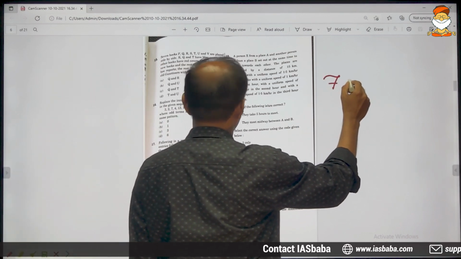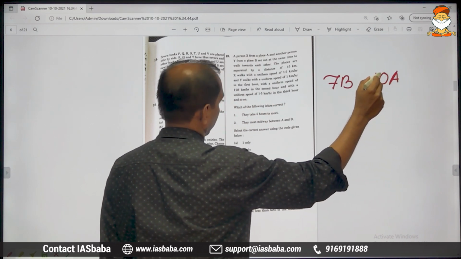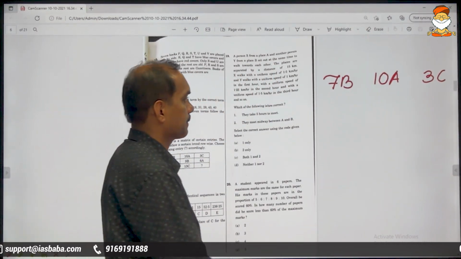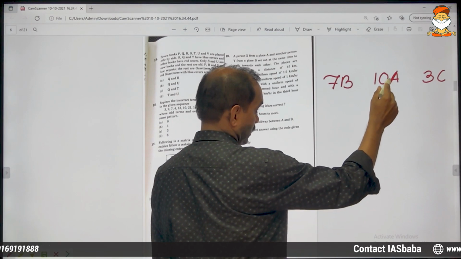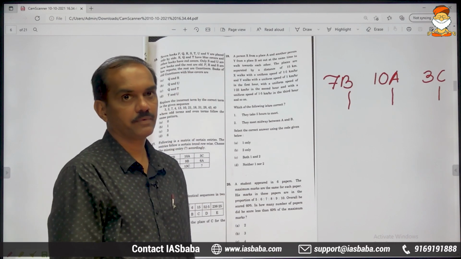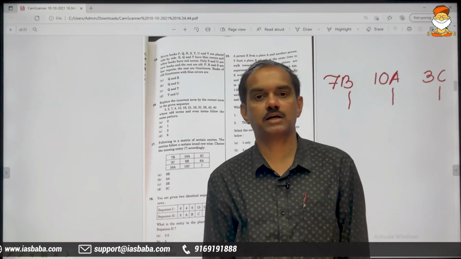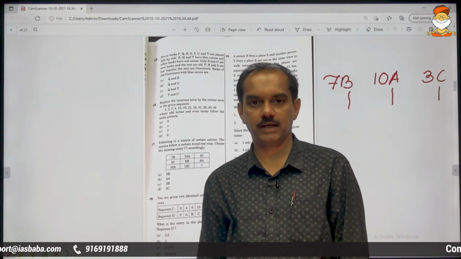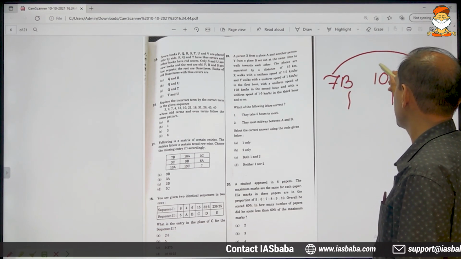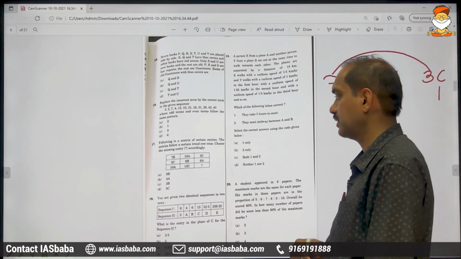So the first row is 7B, 10A, 3C. Let us study all these. This is the first row. Let us study all the terms A, B, C. All the three are there. Meaning in each and every row we must have all the three alphabets A, B and C. That is one thing. Next, 7 plus 3 is 10. This is how we must study the first row.